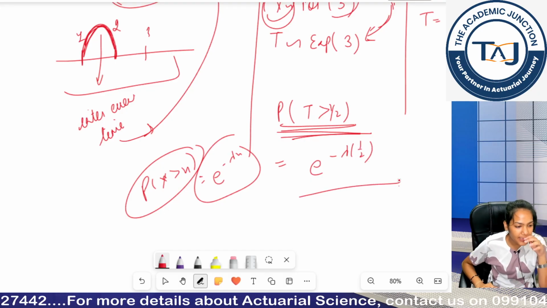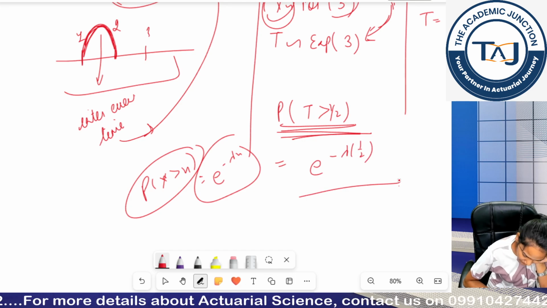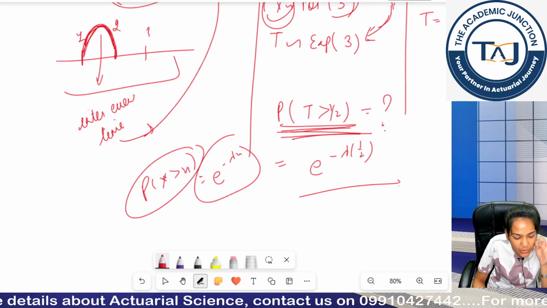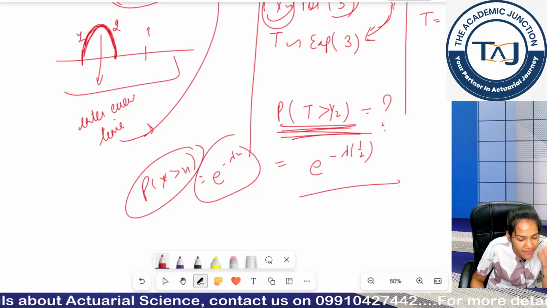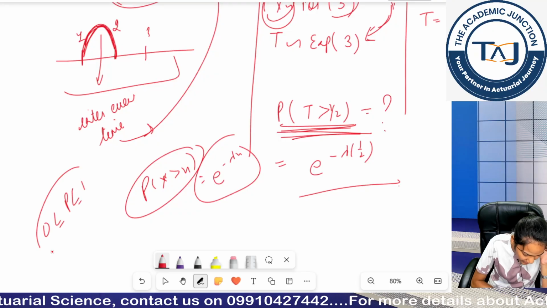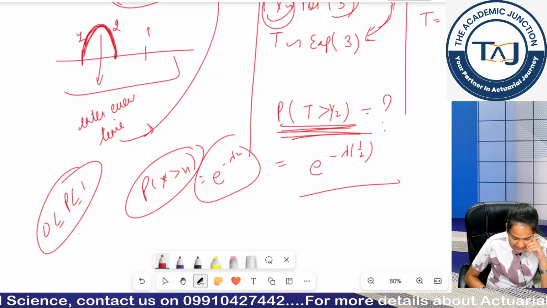Fatima, I want the answer from your end. What is the value coming out to be of this probability? And please check if this is between 0 and 1, because every probability value should range between 0 and 1. Tell me the answer, beta.